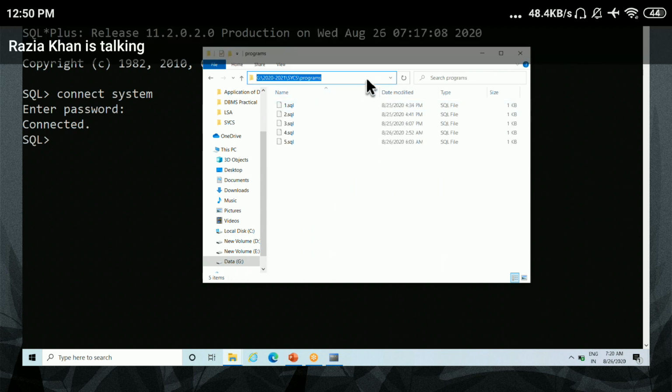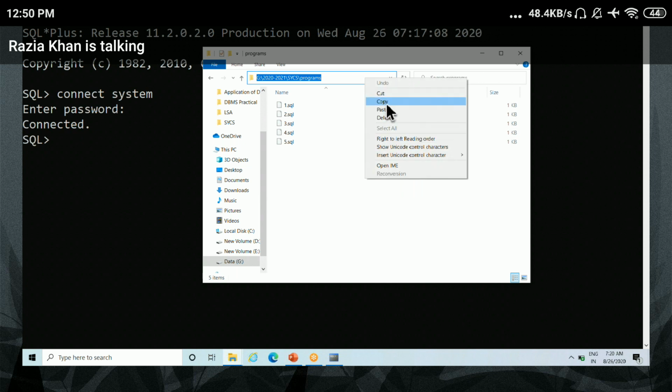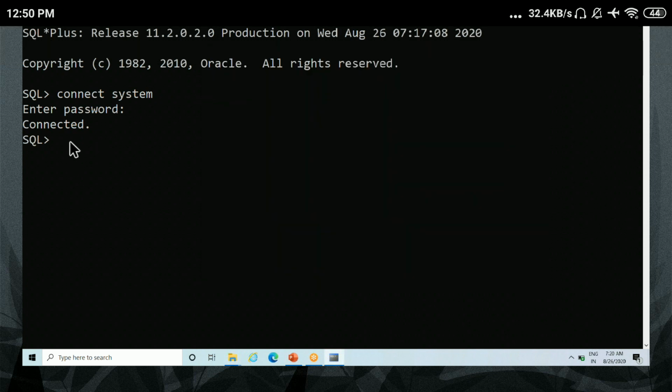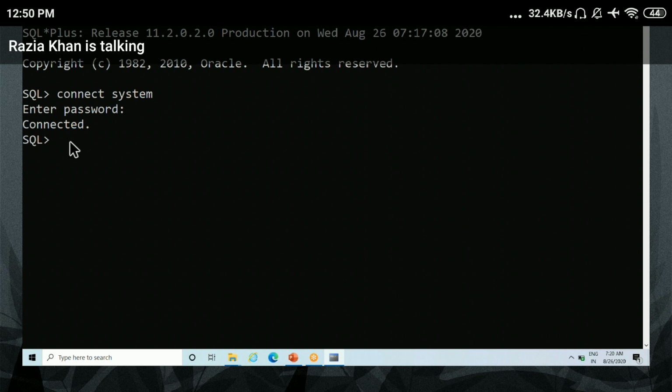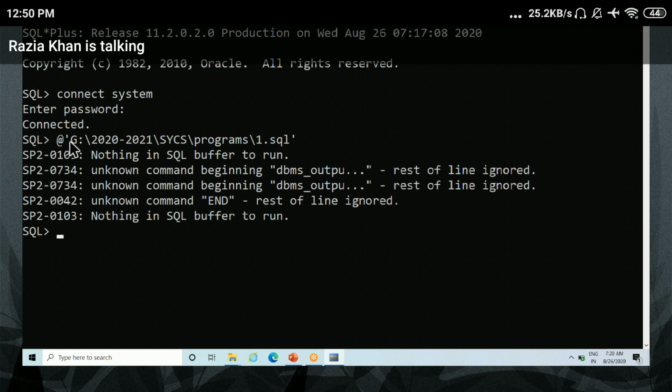Before pasting the path, type @, then in single quotes paste the path, then slash 1.sql and close the quote. Is it okay? Understand, everyone? And then press enter.